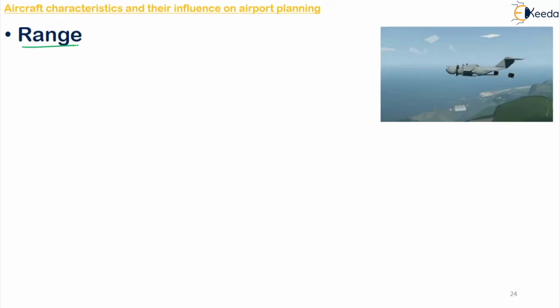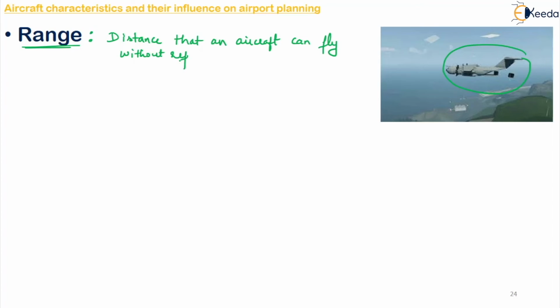Next one is your range. It is the distance that the aircraft can fly without refueling. Suppose once it has been refueled, until your next refuel, how much distance it can fly, that is called your range. So the distance that an aircraft can fly without refueling is known as your range.